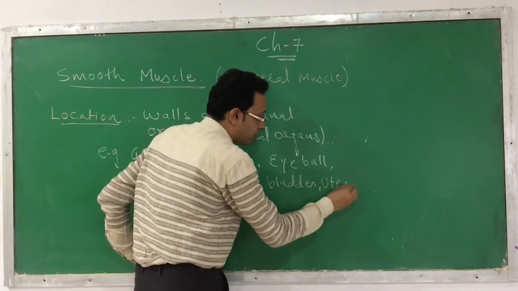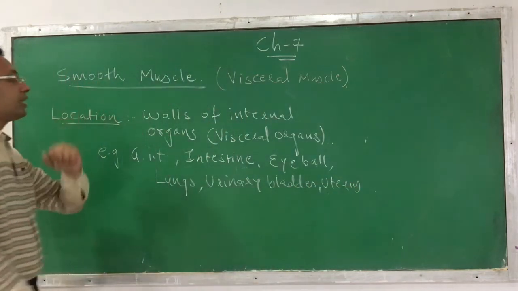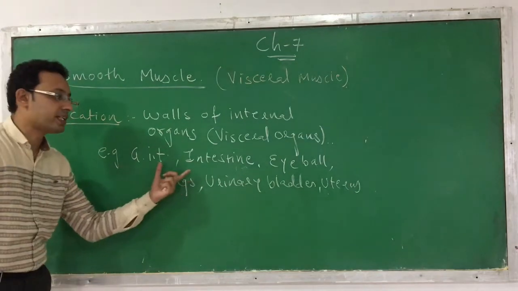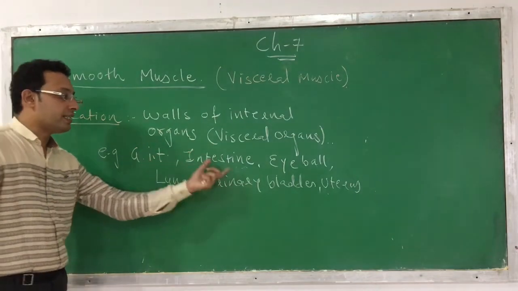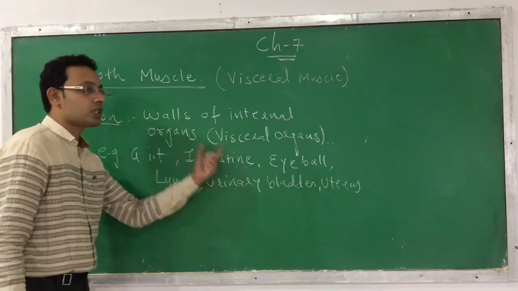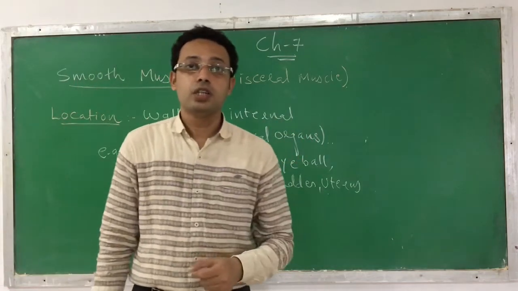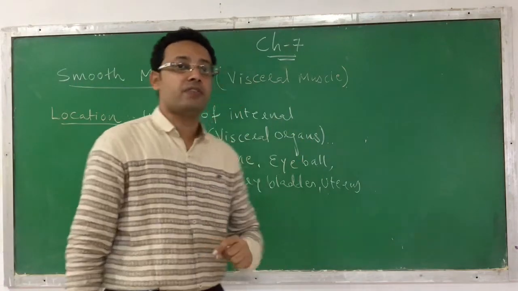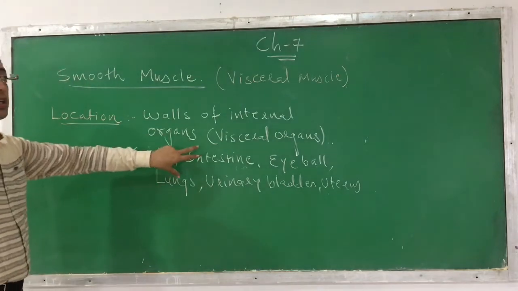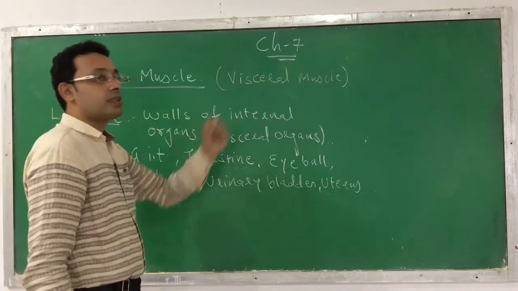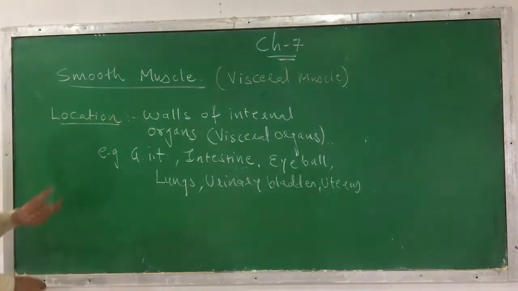These are the usual locations where smooth muscle can be found. These are the visceral organs, so that's why we call it visceral muscle. So this is regarding the location.